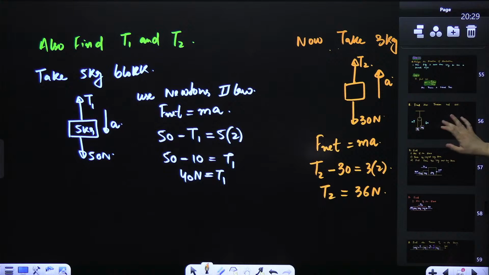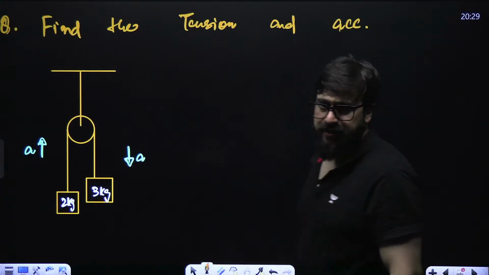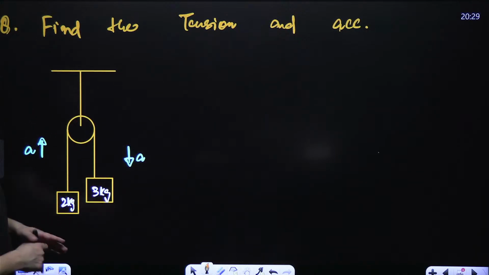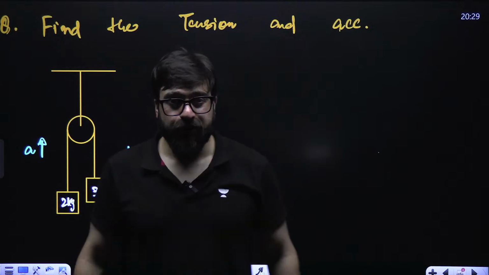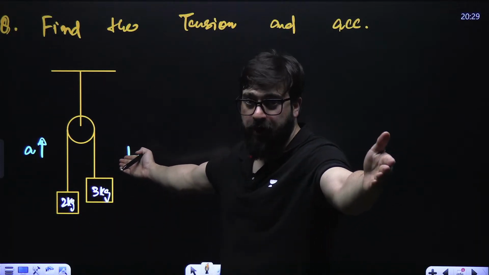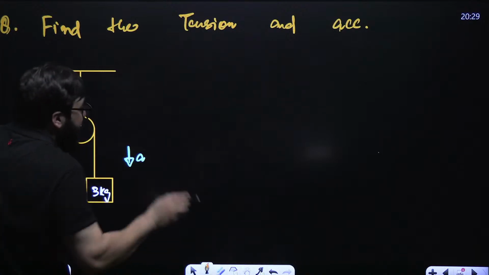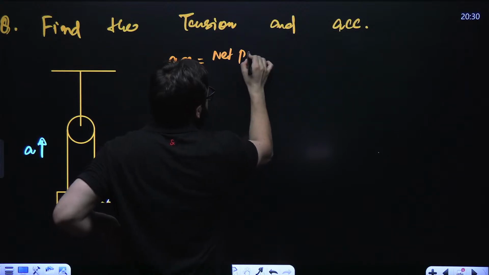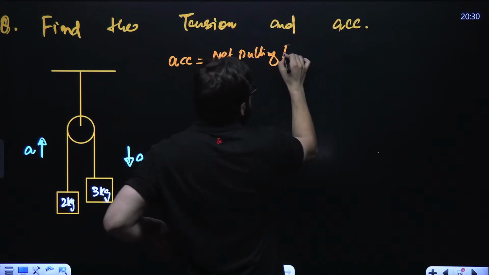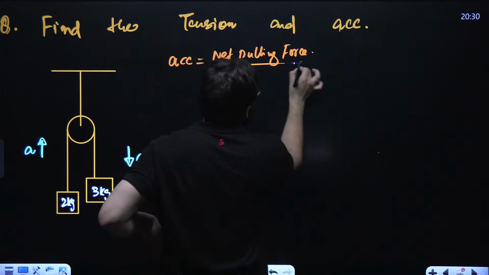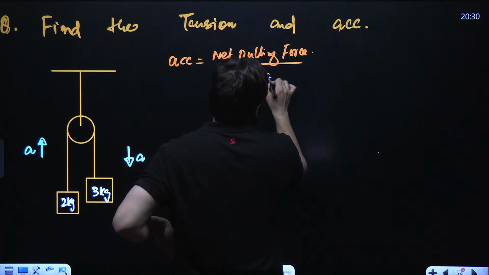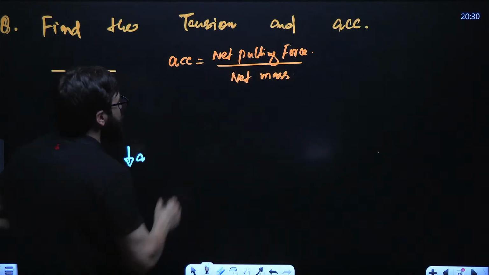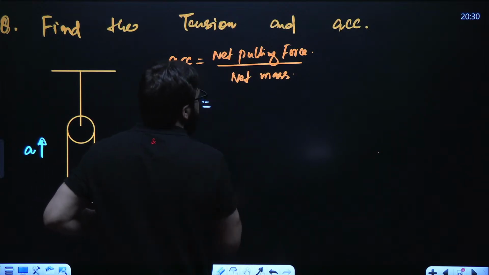Okay. This question, now it looks easy. Now this looks easy for us. Find the tension and acceleration. You will solve it within a fraction of seconds. How to find acceleration, sir? When it comes to the acceleration, we say net pulling force upon net mass. Net pulling force upon net mass. So I can write over here, acceleration is net pulling force upon net mass.